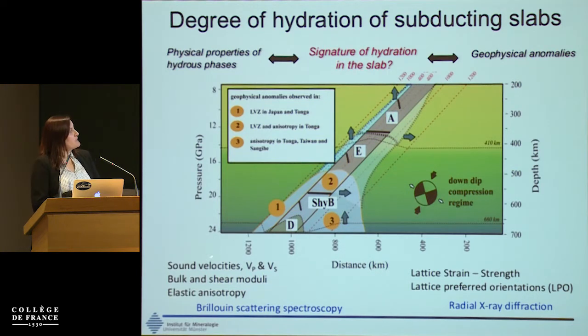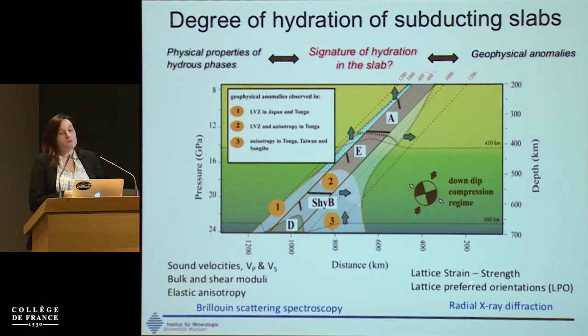To do that, we need information on the seismic velocities, compressional and shear waves, sometimes mostly shear waves because they are much more sensitive to hydration effects. We also need elastic moduli and how they vary with pressure and temperature conditions. And we also need information on the elastic anisotropy of these phases.